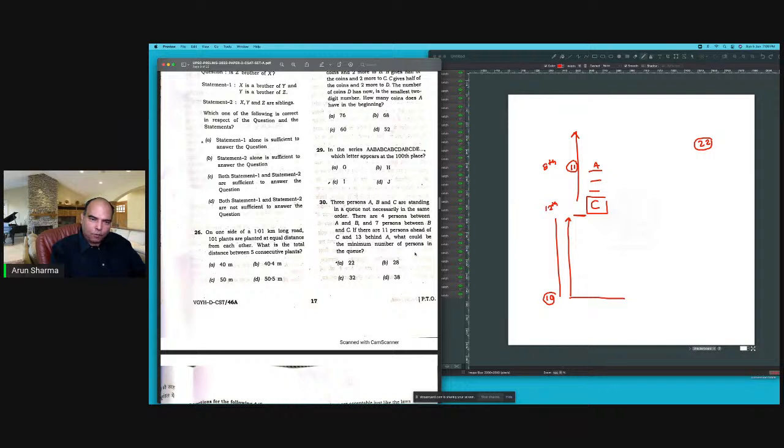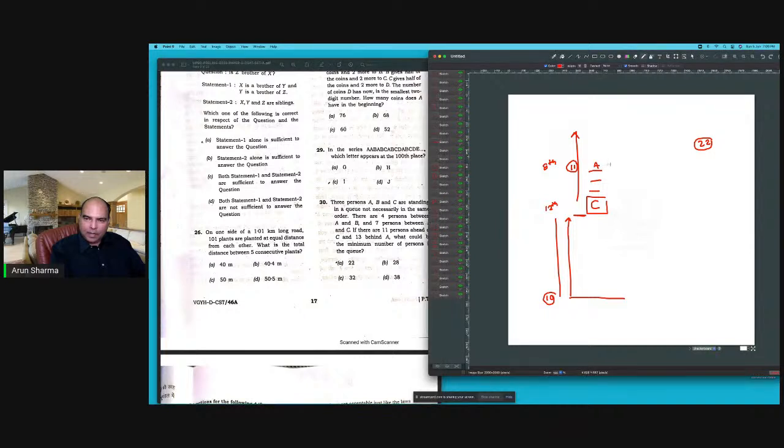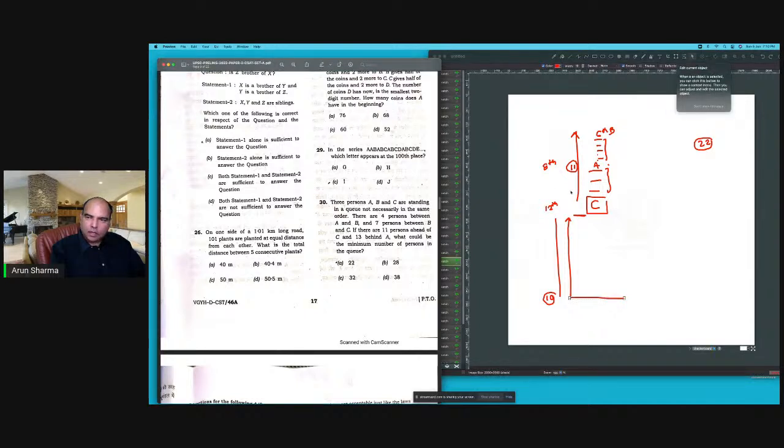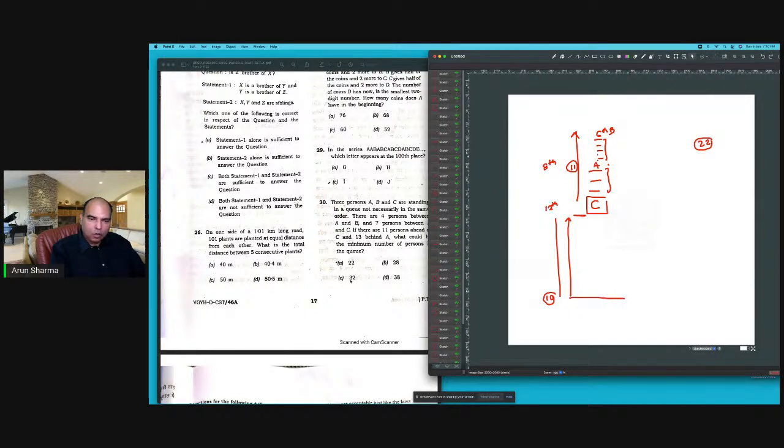And there are 4 persons between A and B, and 7 persons between B and C. So 4 persons between A and B, if I make A the 7th, 4 persons, 1 2 3 4. So 10 9 8 7. So B becomes 6th. So I've got 4 and 3, 7 people between B and C in this case. So all the conditions are met here.